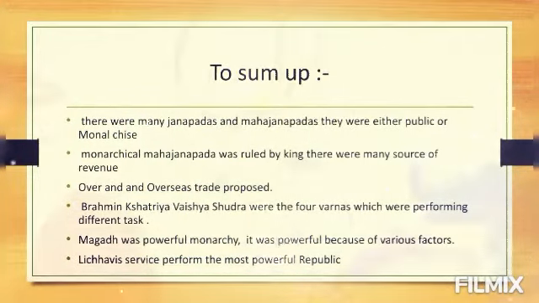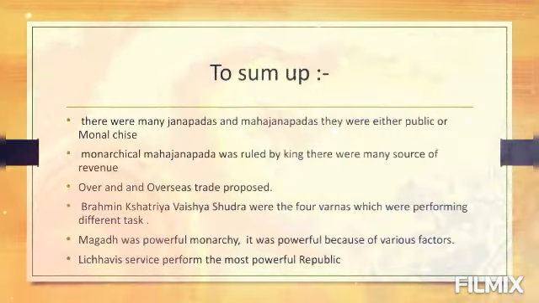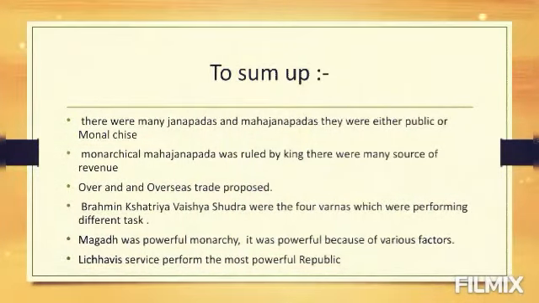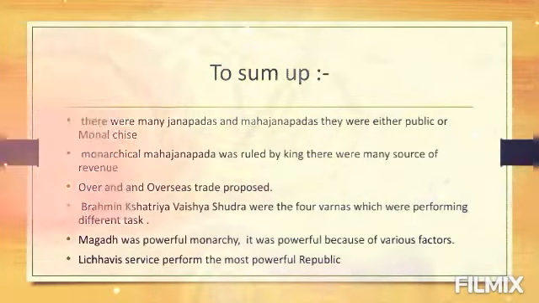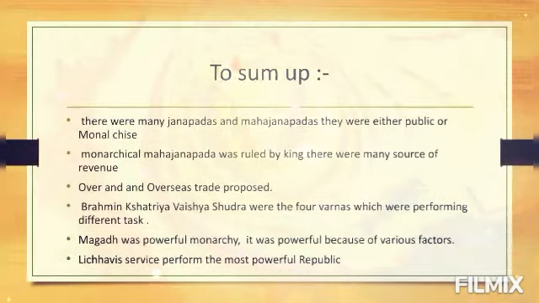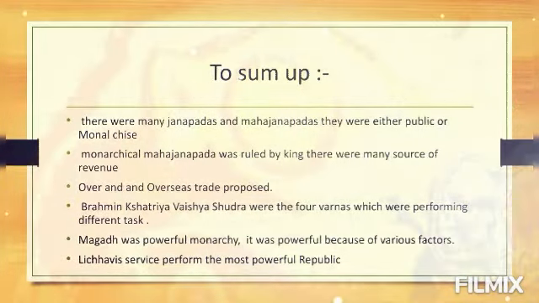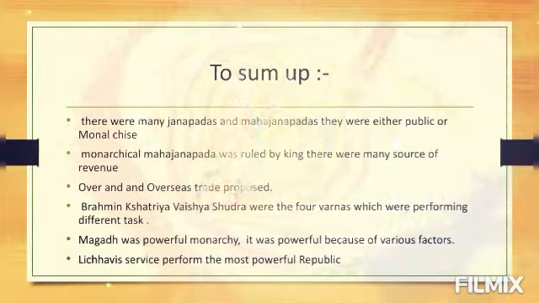Society was divided into four varnas: Brahman, Kshatriya, Vaishya, Shudra, and each varna was performing different tasks. Maghada was a powerful monarchy. It was very powerful because of various factors. Lichchavis were the most powerful republic.